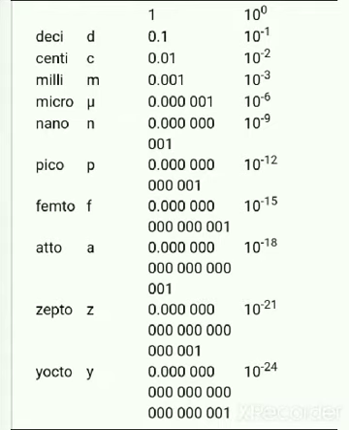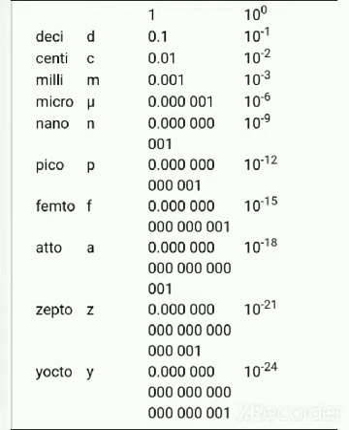Deci is 10 raised to minus 1. Centi, 10 raised to minus 2. Milli, 10 raised to minus 3. Micro, 10 raised to minus 6. Nano, 10 raised to minus 9. Pico, 10 raised to minus 12. Femto, 10 raised to minus 15. Atto, 10 raised to minus 18. Zepto is 10 raised to minus 21 and yocto, 10 raised to minus 24.